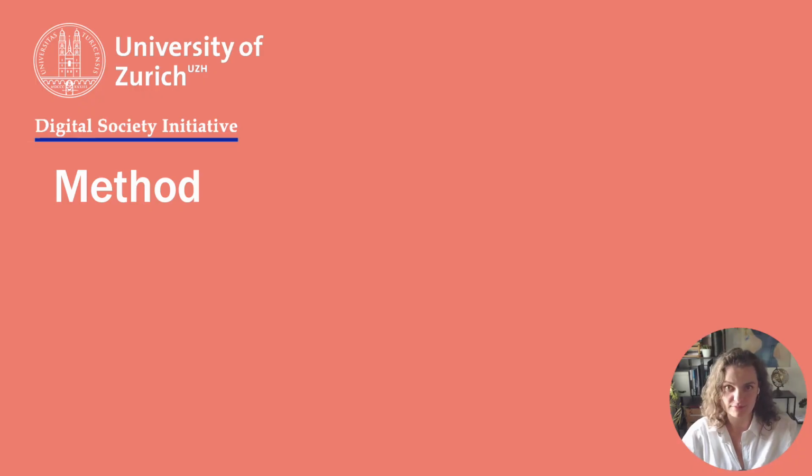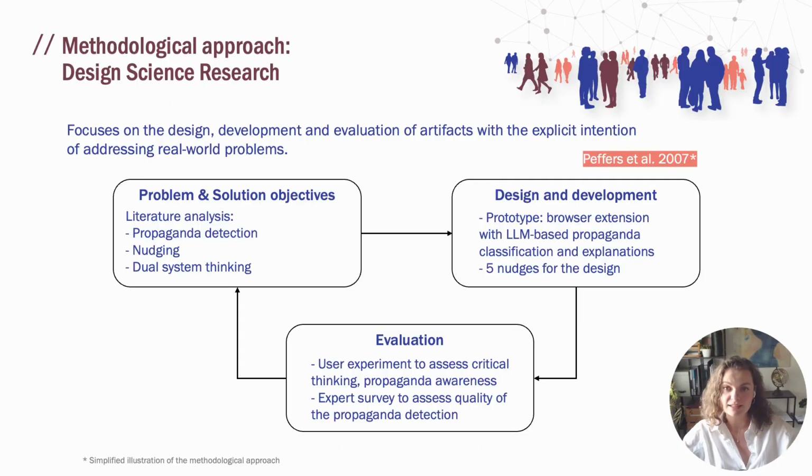How do we do this? The study uses a design science research approach. First, we start with the problem definition and the definition of solution objectives based on the literature analysis. We review literature on propaganda detection, nudging, and dual system thinking theory that guides our design.